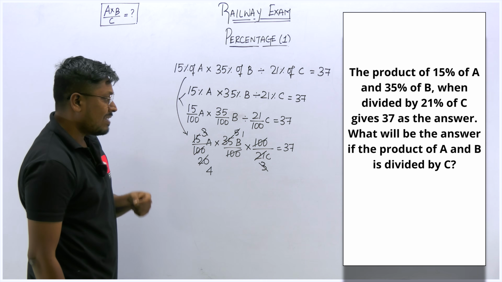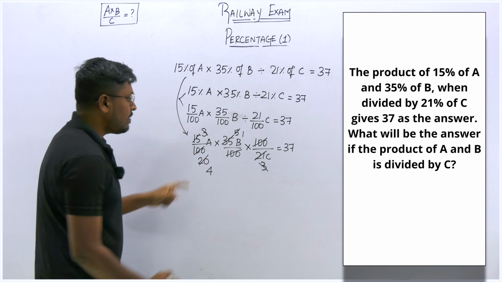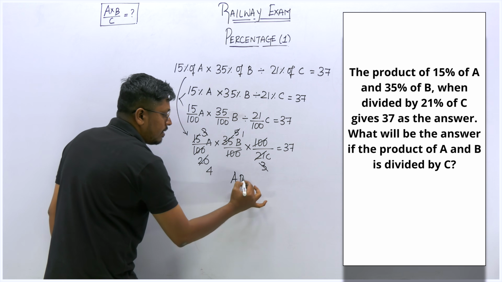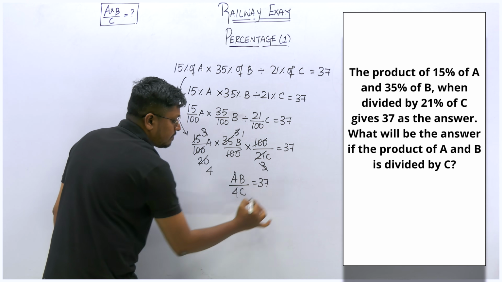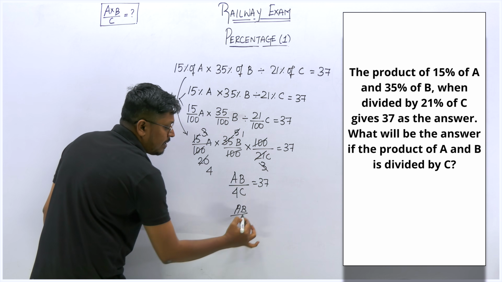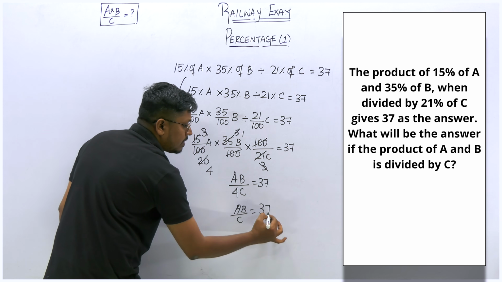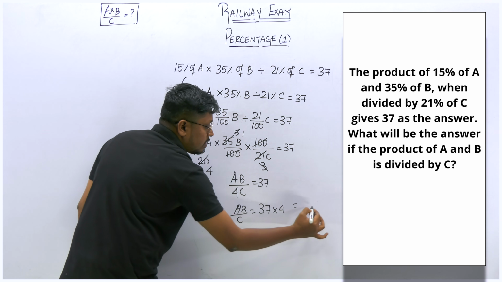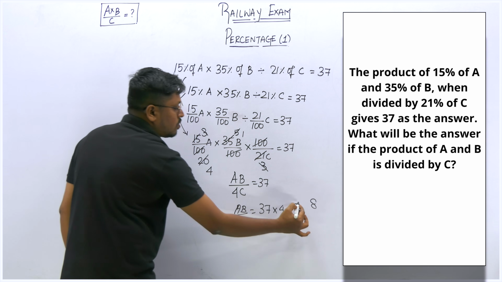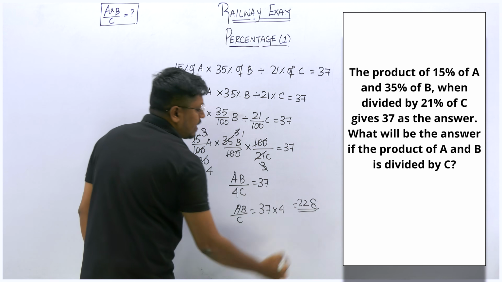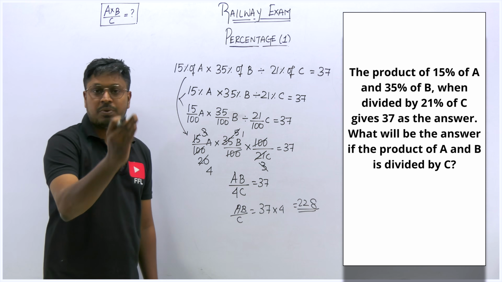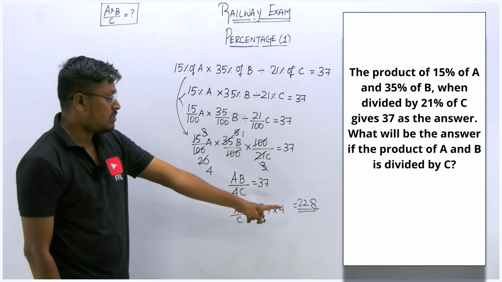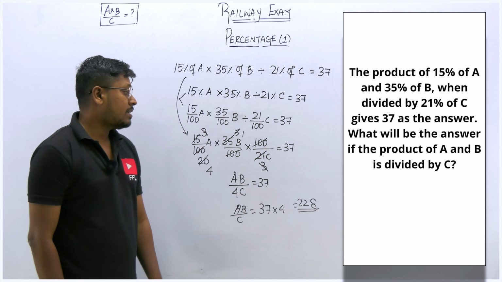So finally, we have cancelled all the numbers. In the numerator, we have only a and b. In the denominator, we have 4c is equal to 37. So ab divided by c is equal to 37 into 4. So 7 4s are 28, 1 2 to 28. So answer for this question is 228. That means a into b divided by c, answer is 228. So friends, understood or not, right?